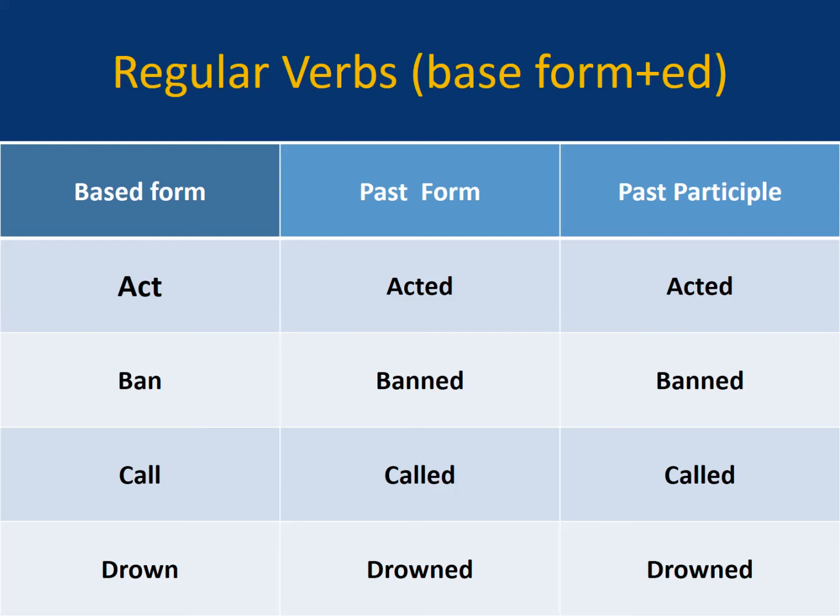Number 4 example is drown, drowned, and again drowned. What we did, we simply added ed to the base form. Here we added ed and made it acted, and then again we added ed and made it acted. So these are the regular forms of the verb.